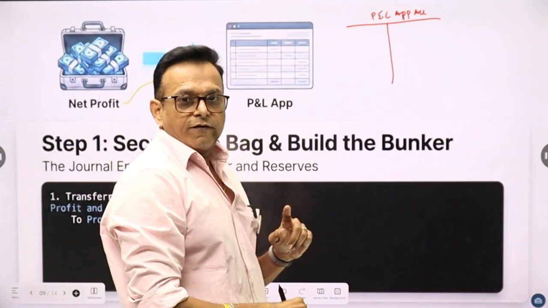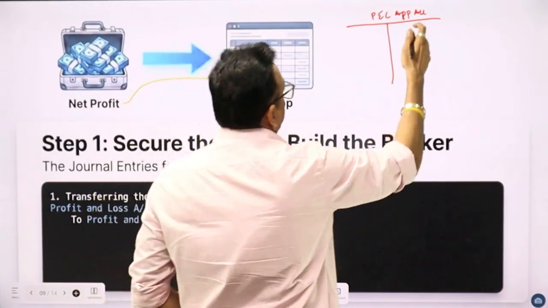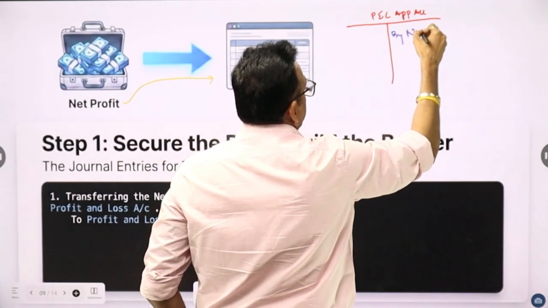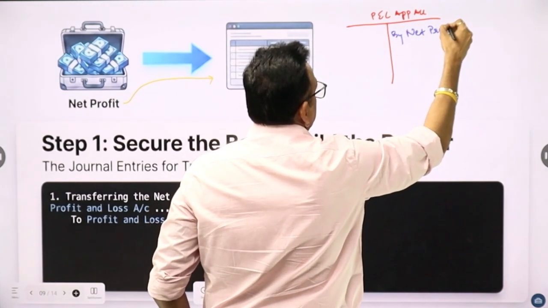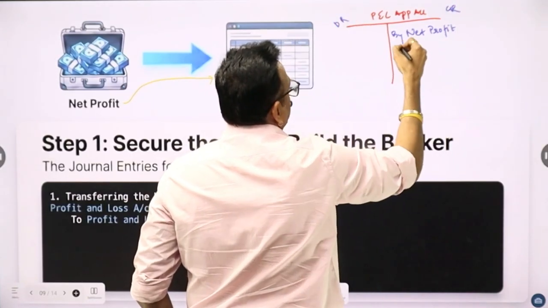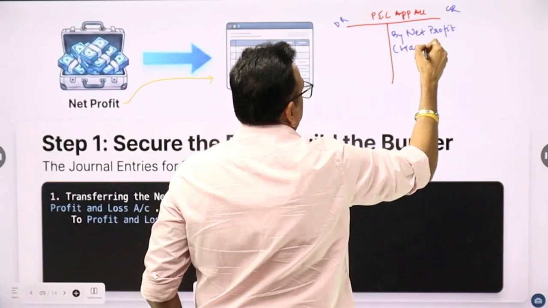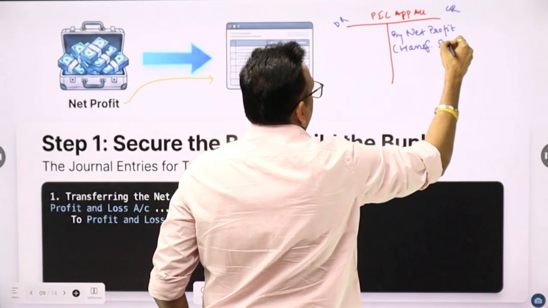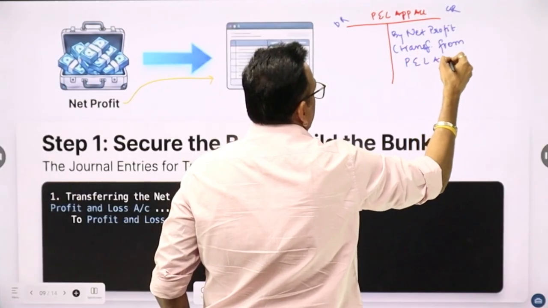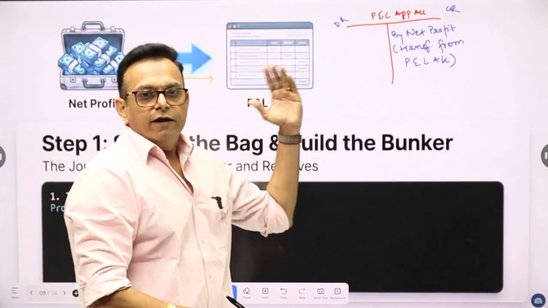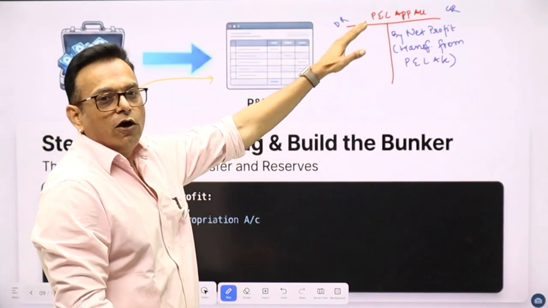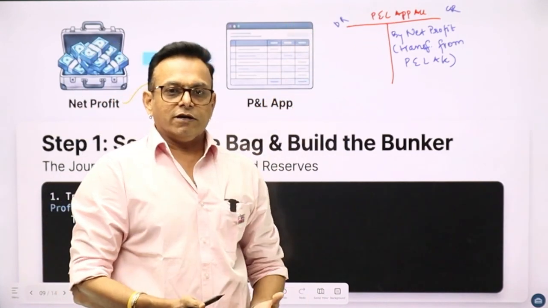If there is net profit, it will be transferred on the credit side. So, by net profit, where does net profit come? It will come on the credit side, and we will write over here, transferred from profit and loss account. So this net profit is transferred from the profit and loss account to the profit and loss appropriation account.